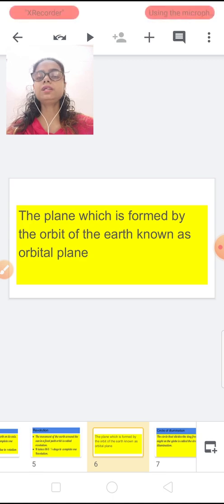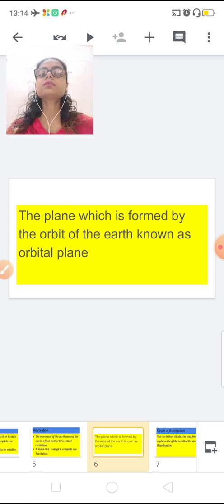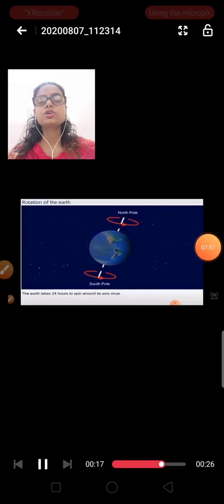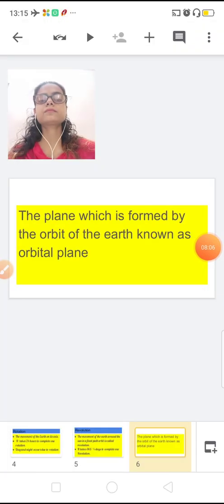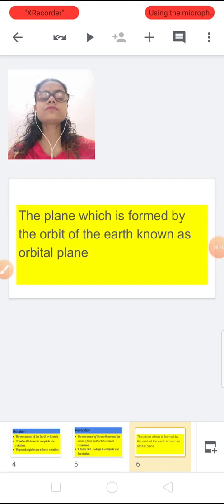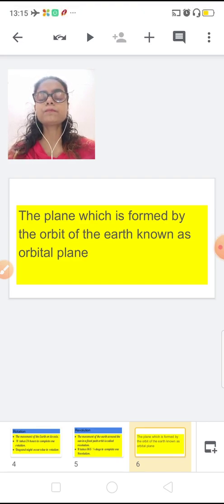Let's see one media regarding rotation of the earth, how the earth rotates. So this is the movement of rotation. You can see how the earth is rotating. So you have seen how the earth is rotating. You have seen the North Pole and South Pole also.